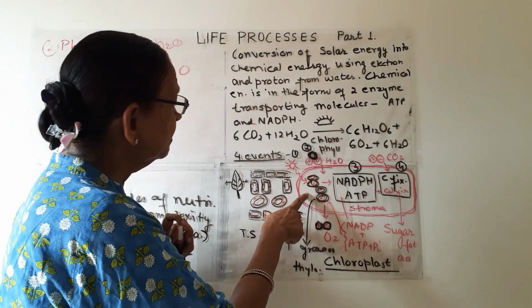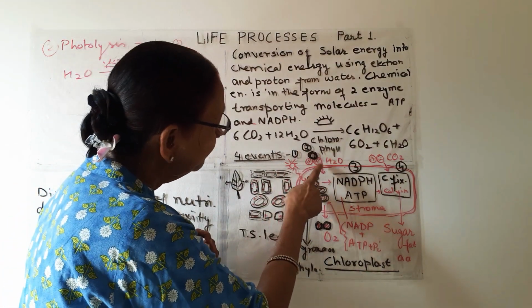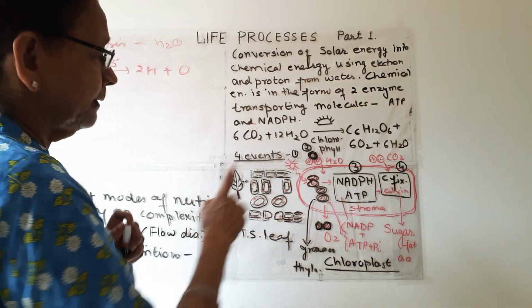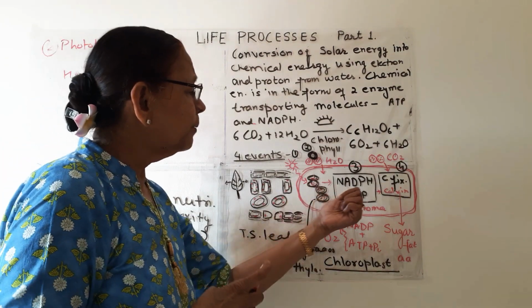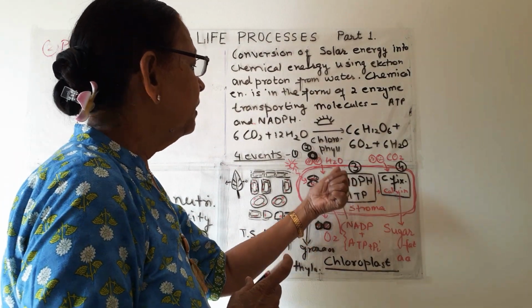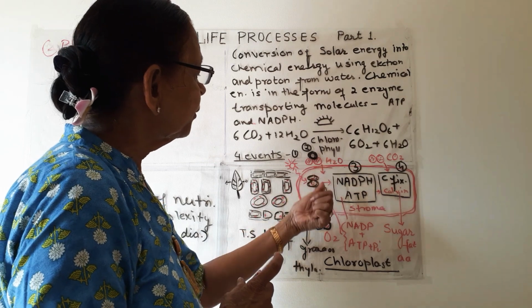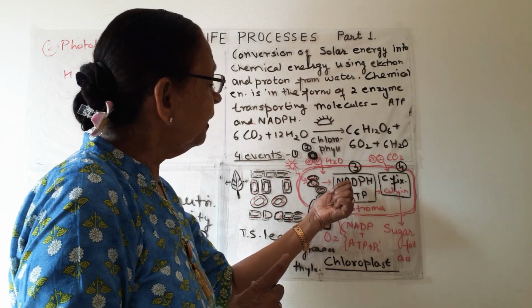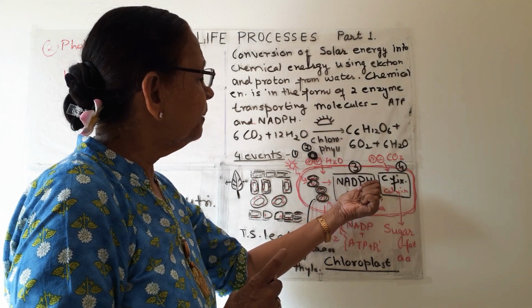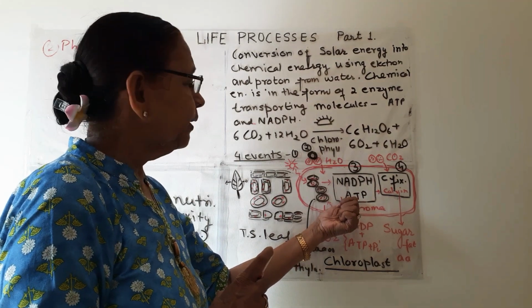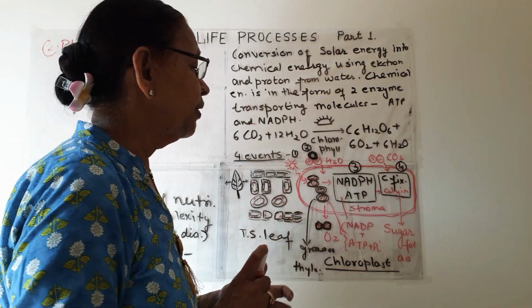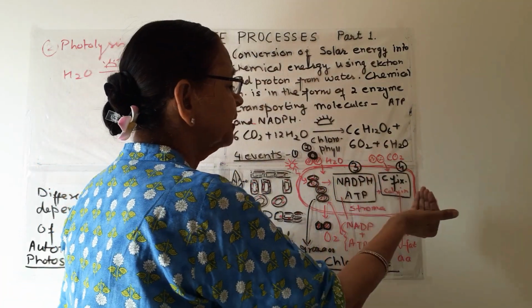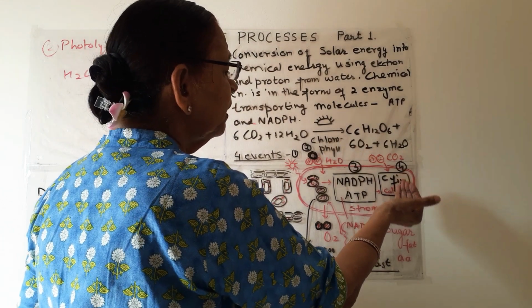So the first event is absorption of light. Second event is photolysis of water into hydrogen and oxygen. Now third is formation of this chemical energy. The electron and proton from the photolysis are taken up by NADP, which is converted into NADPH, and ADP is converted into ATP, the energy currency. Now this energy is used for the fixation of carbon from carbon dioxide.